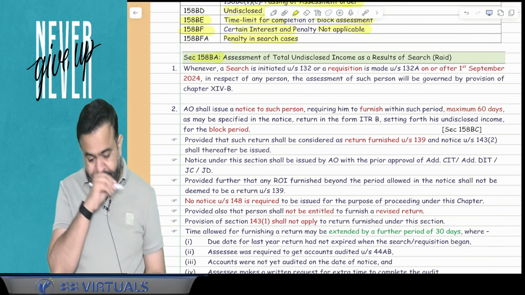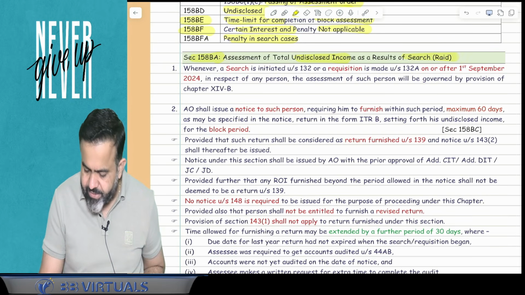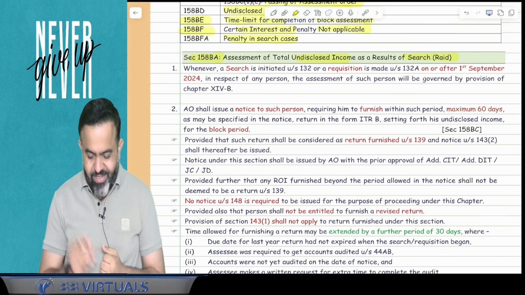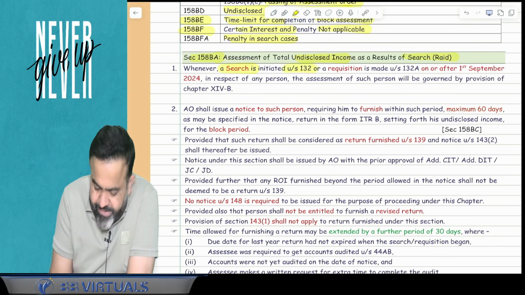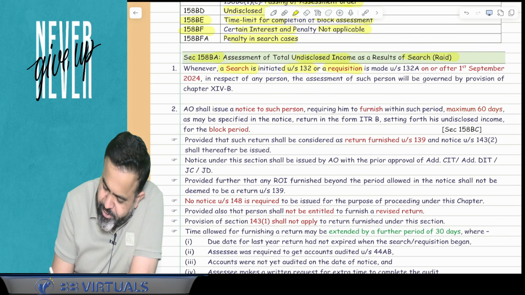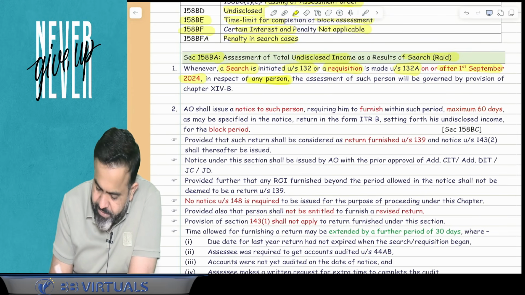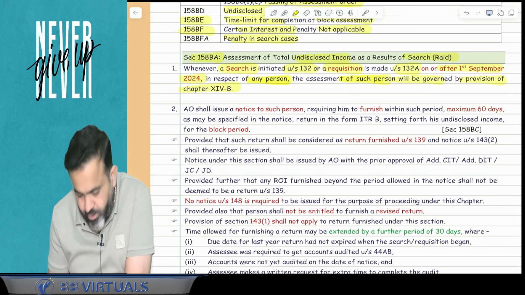158BA is the first section. This section says that assessment of total undisclosed income as a result of the search, or we call it raid in the practical life. This provision says that where a search is initiated under section 132 or requisition is made under section 132A on or after 1st September 2024, in respect of any person, the assessment of such person shall be governed by the provision of this particular chapter.